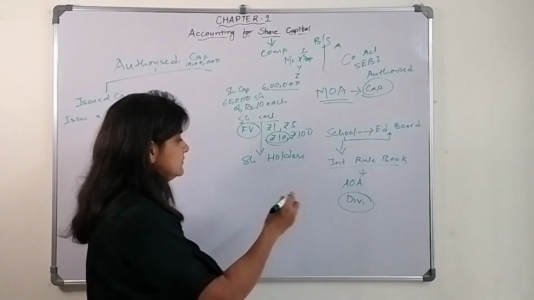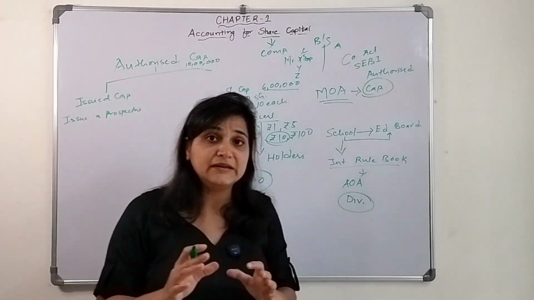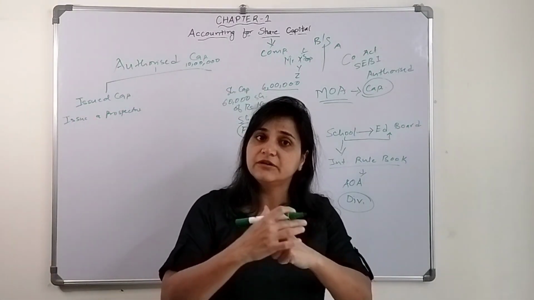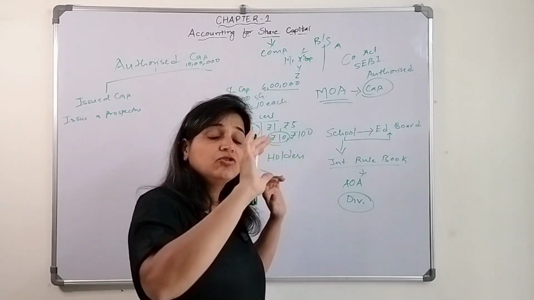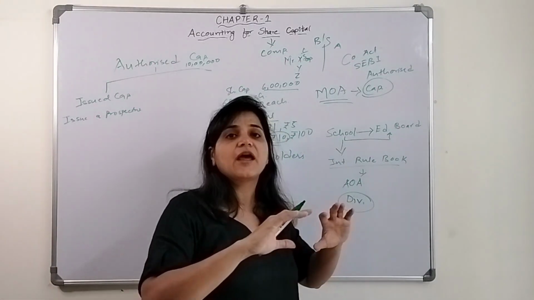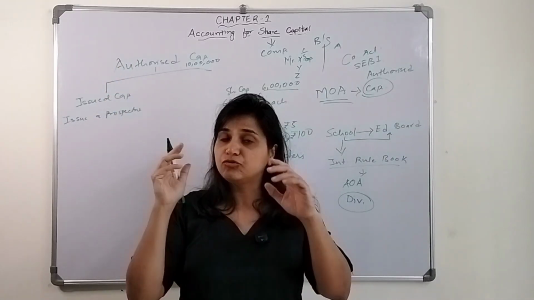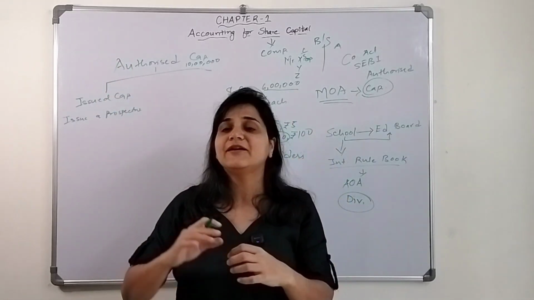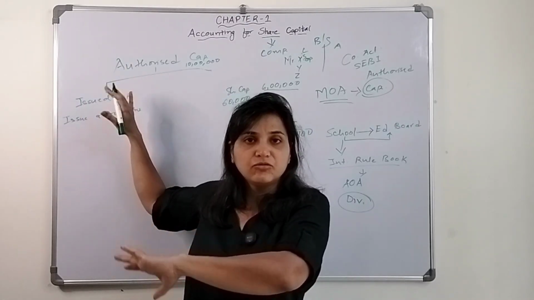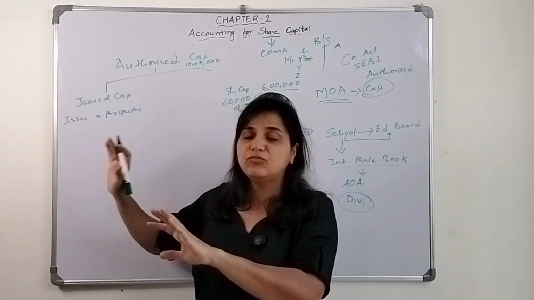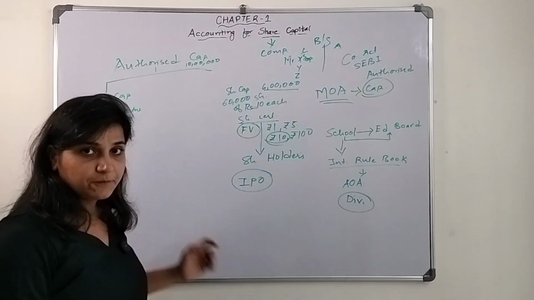Okay, there are two things. IPO: when the company wants money from the public for the very first time, it is known as an initial public offering. When they go for an IPO, they need to mention everything about the company to the people, so the people will get to know whether they can rely on it, and whether they want to invest or not. Based on that they will decide. So they need to issue a prospectus.